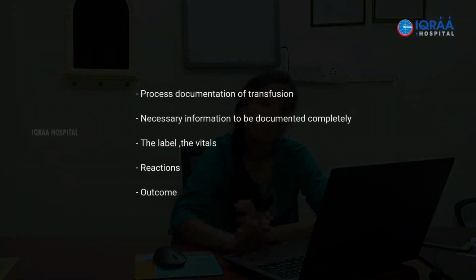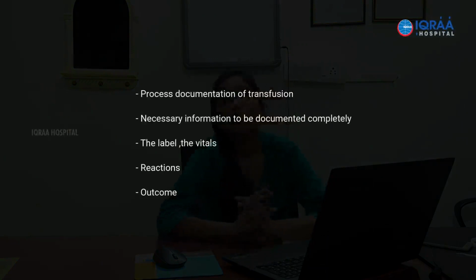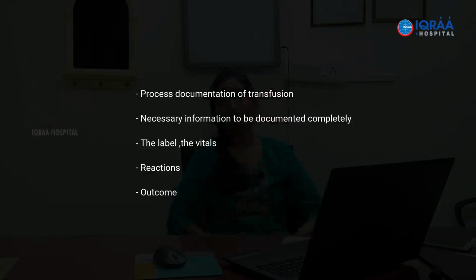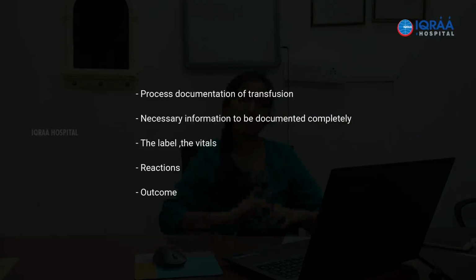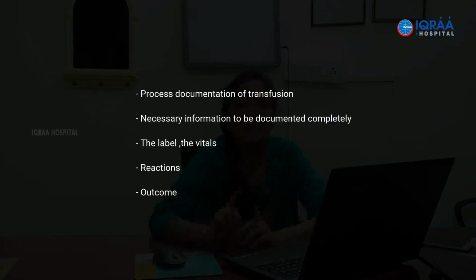And the NABH clearly states that if there is a sample which is not meeting the proper requirements, the sample is not to be given back into the ward for correction. That is not allowed. The sample must be discarded in the blood bank itself, because there is a risk of couple error. Like I said, generally errors occur in pairs. So if I give back the sample and you correct it, like who is actually responsible at the end of this debacle? So the practice should be such that if there is any problem as far as the sample is concerned, it has to be discarded in the blood bank and a fresh sample must be sent.